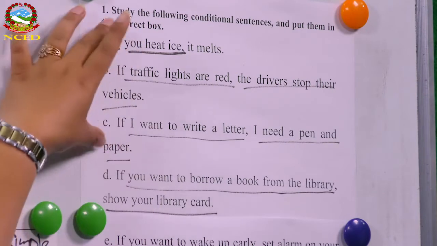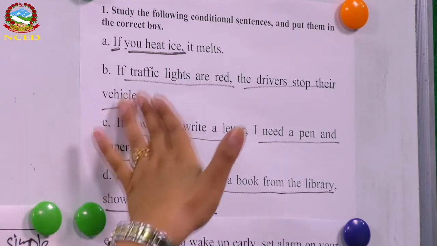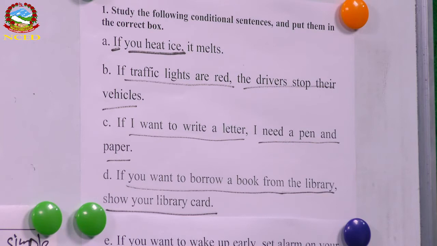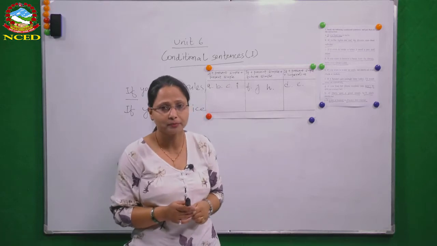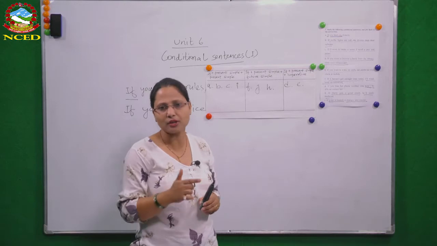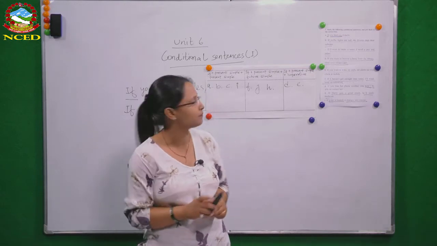So what can we say from these three examples then? They all have the if clause in simple present tense and the main clause also in simple present tense, and they also express some kind of general truth. So what conclusion can you draw from here? तीनटै एक्जाम्पल्समा उस्तै उस्तै कुरा देखियो भनेपछि हामी यहाँबाट के ड्रा गर्न सक्छौं? What do you think?